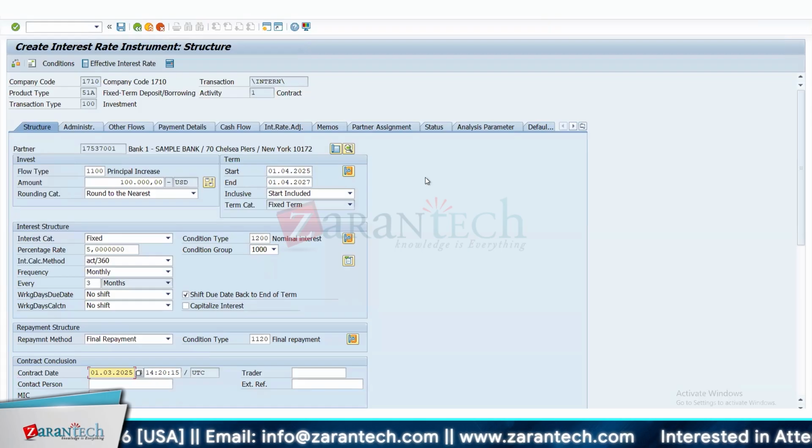And contract date is more of a paper date. So ideally, before the calculation of the interest starts, you should negotiate all the terms and conditions and put everything on paper. So that is what the contract date means. There is a condition type in the section of interest structure, and there is another one in a repayment structure. What is the condition type?